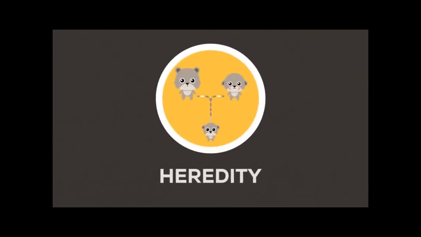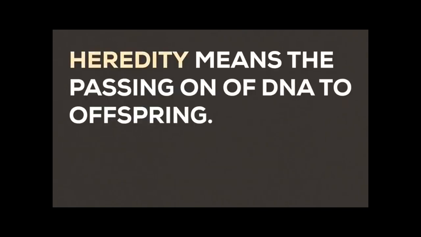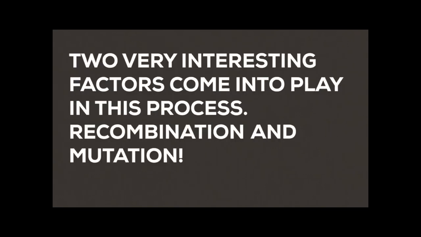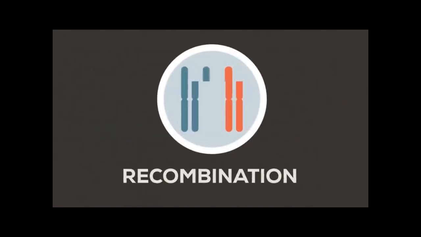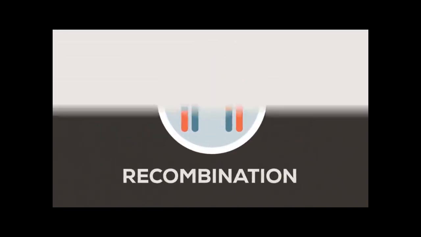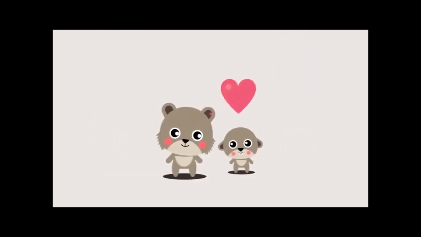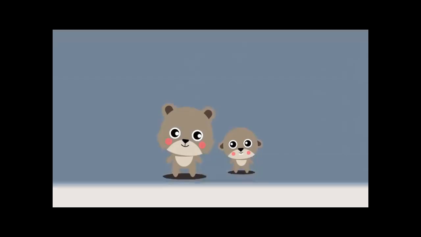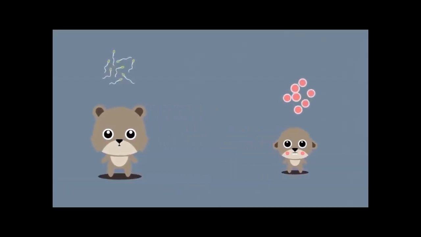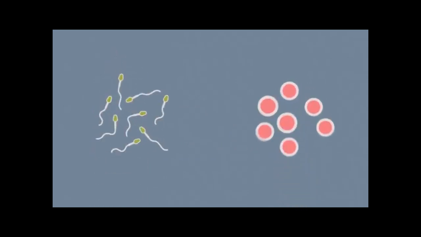The second major cause of the uniqueness of individuals occurs in heredity itself. By the way, heredity means the passing on of DNA to offspring. Two very interesting factors come into play in this process: recombination and mutation. Recombination is the random mixing of the DNA of two creatures. When two creatures fall in love and mate, they recombine their genes twice. The first time they do this separately, when they generate the gametes, that is, sperm and egg cells.